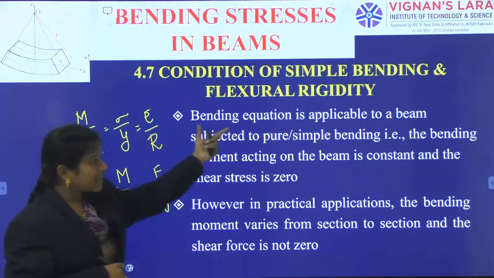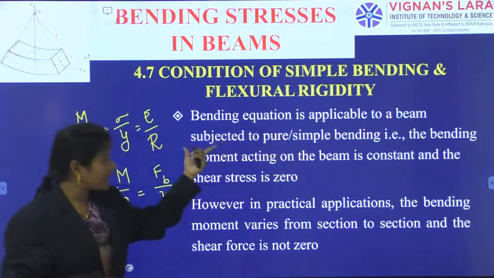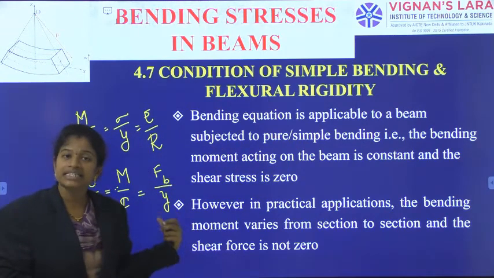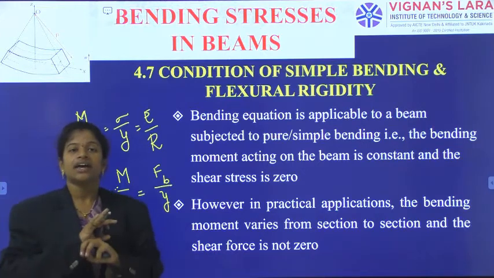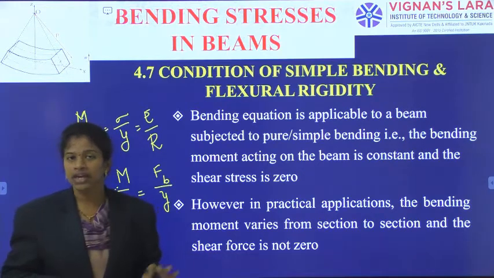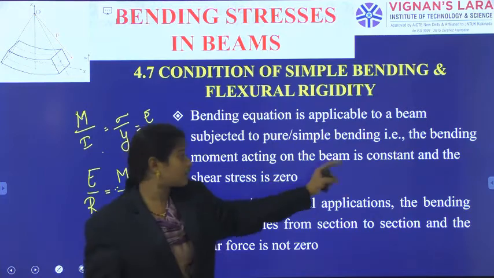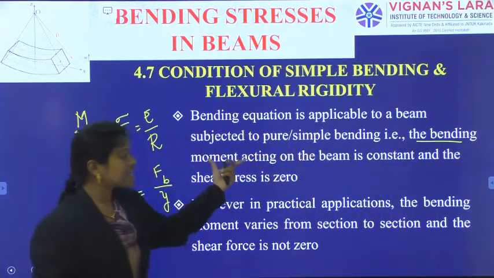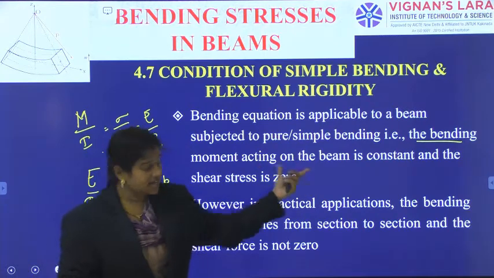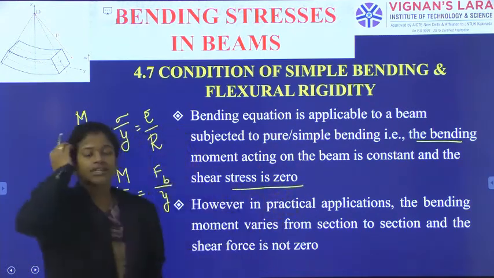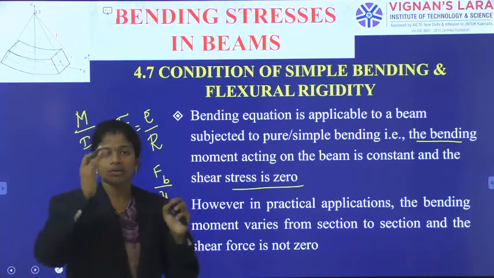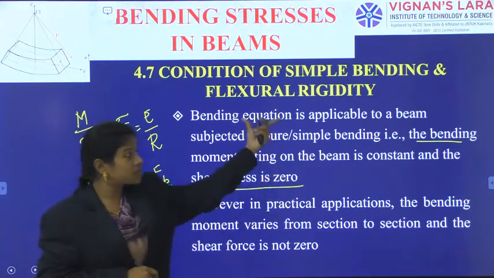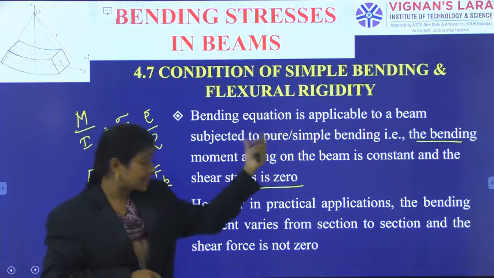The bending equation is applicable to a beam which is subjected to pure bending. As we already know, this bending equation came from the pure bending condition, a beam with zero shear force. That is, the bending moment acting on the beam is constant, and the shear forces are zero. Only the bending moment is acting. There is no shear force on the beam. Such beam segments only come under pure bending theory.